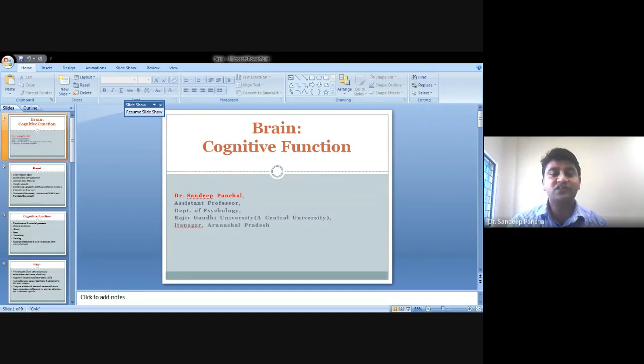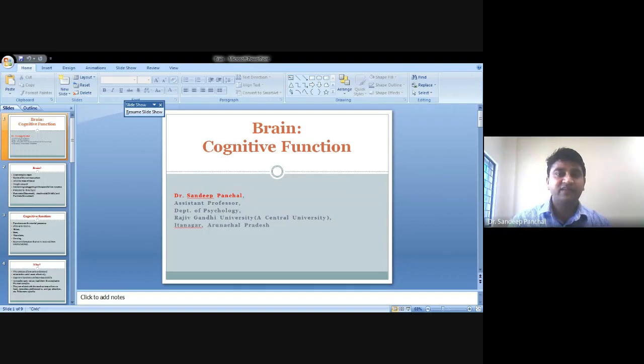Cognitive functions relate to the mechanisms of how we learn, how we remember something, how we solve problems, and how we attend to something from the environment. That is why we need to understand them. Without cognitive functions, we cannot do all these things.